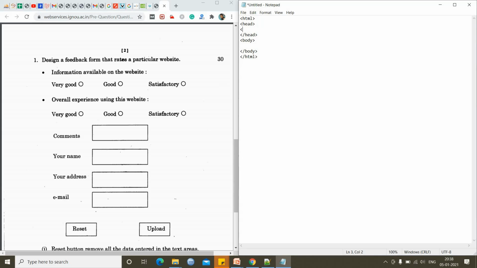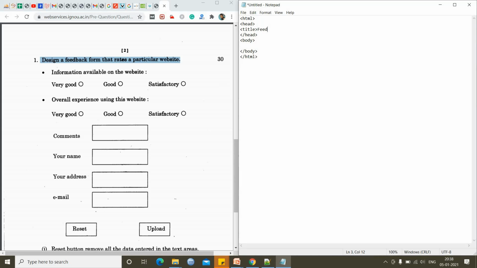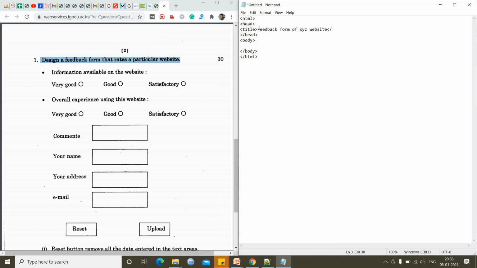Suppose here we have various tags. One tag is title. So we will write the title: Design a feedback form. In the title we will say feedback form of XYZ website. Once we have completed our title, we will end the title tag.